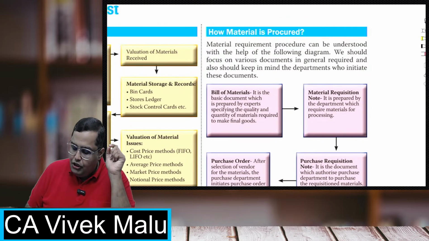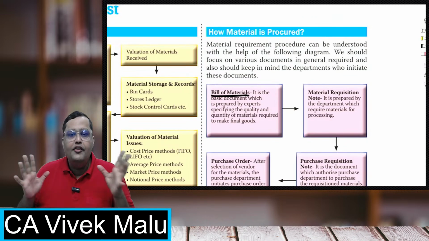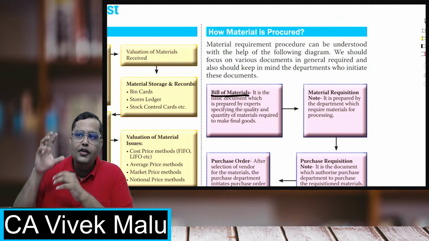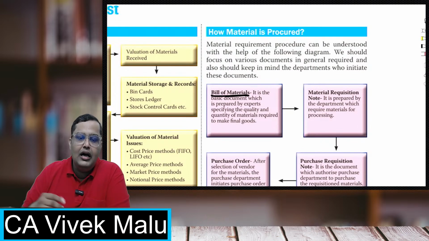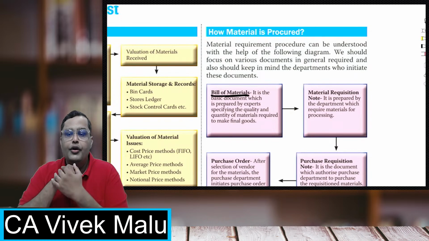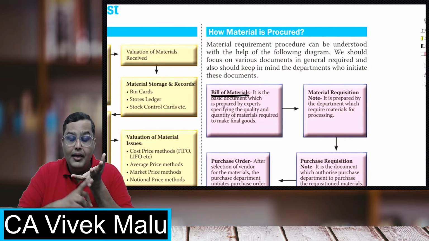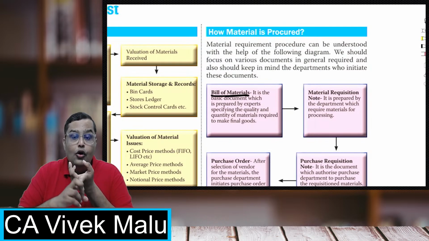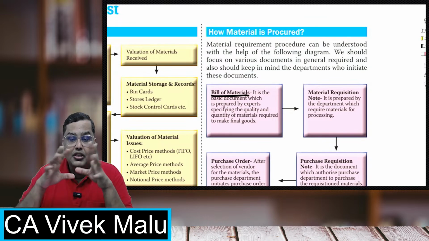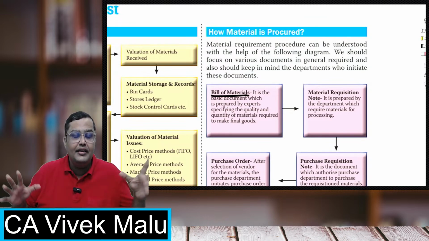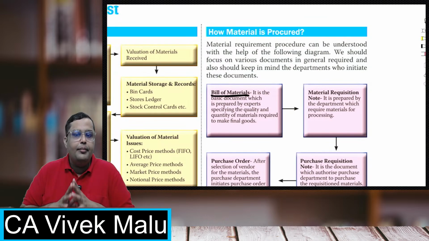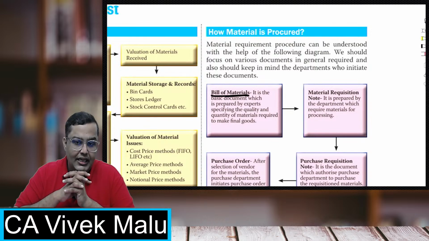They generally make a document which is called the bill of materials, in which all the information will be there. Like if you are making a car, what all equipments will be required, how much you have to take. Suppose you are making a mobile phone, how many batteries, processors, speakers, cameras should be there, what the motherboard should be like. This all will be given in a statement format, and that is called the bill of materials.